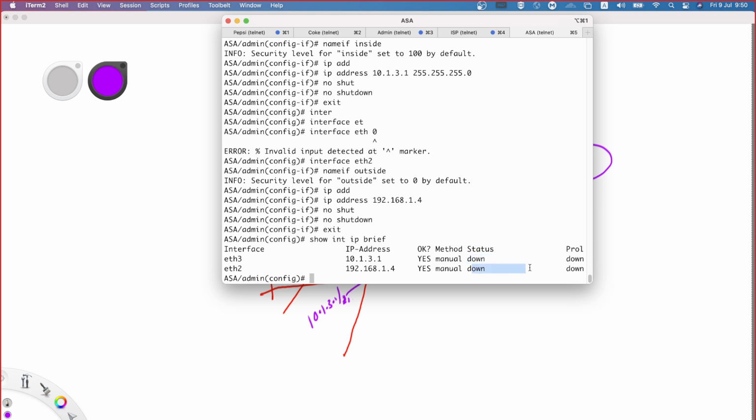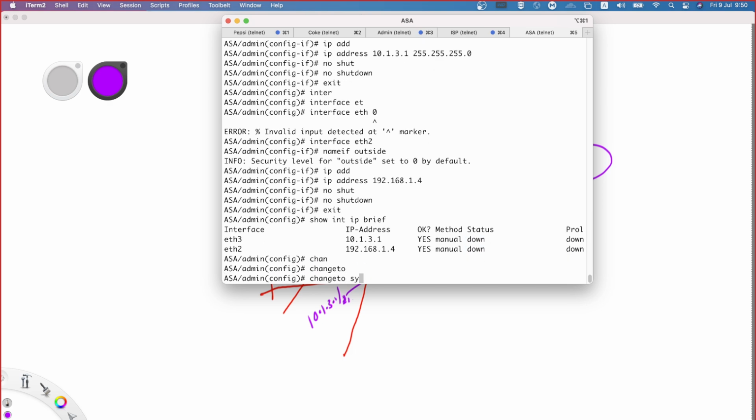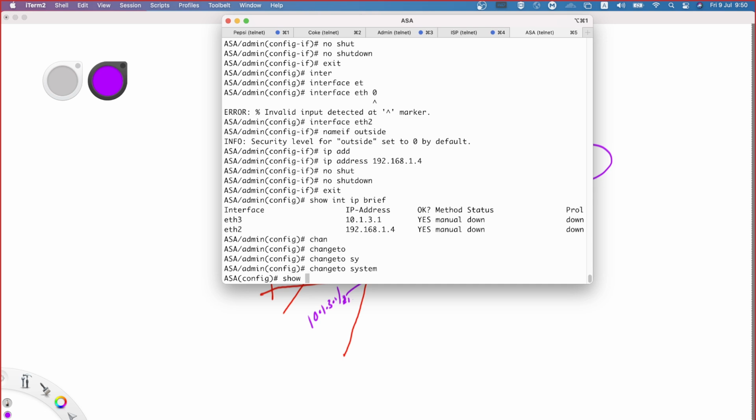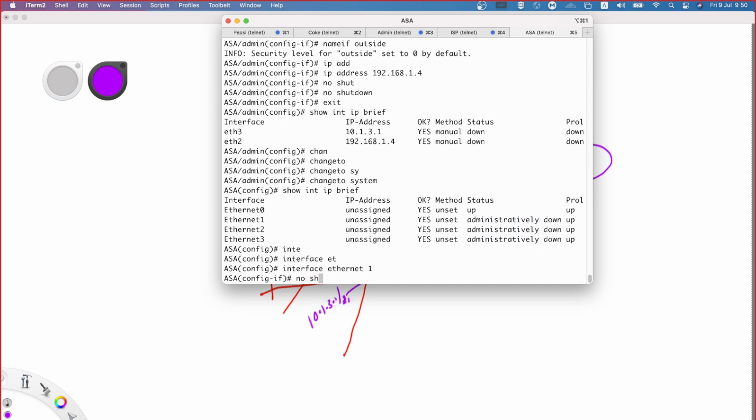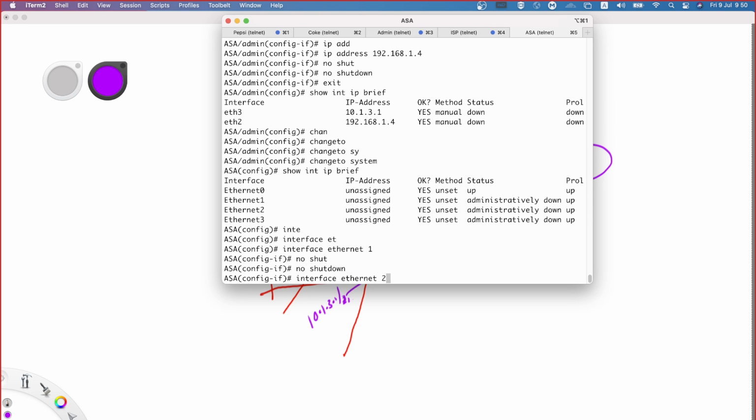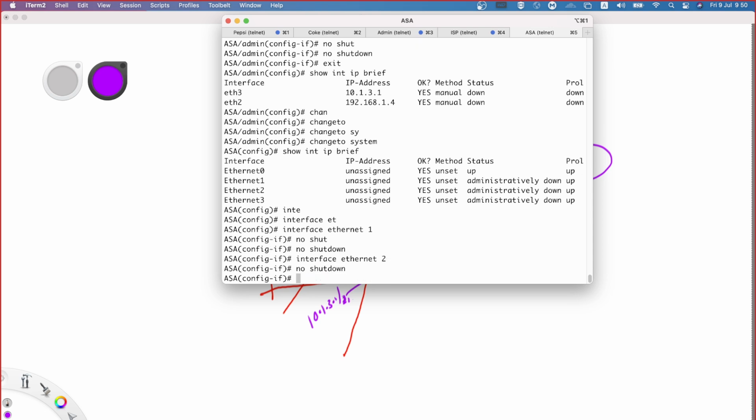Why is the status of the interfaces down? Change to system. Because see, in show interface ip brief, you would have noticed all the interfaces were administratively down. Even though I have given the no shutdown command within the context, it is not having any effect. Let me say interface Ethernet 1, no shutdown, 2, no shutdown. I'll tell you why.